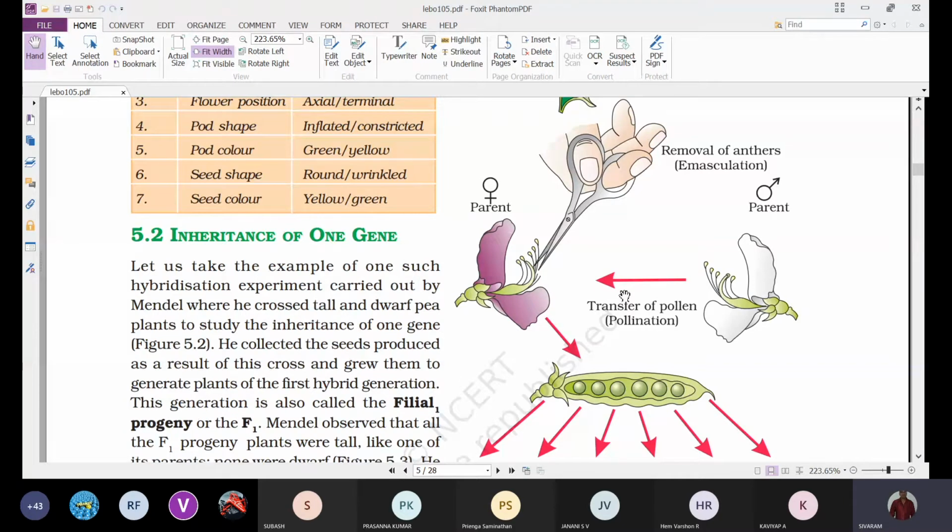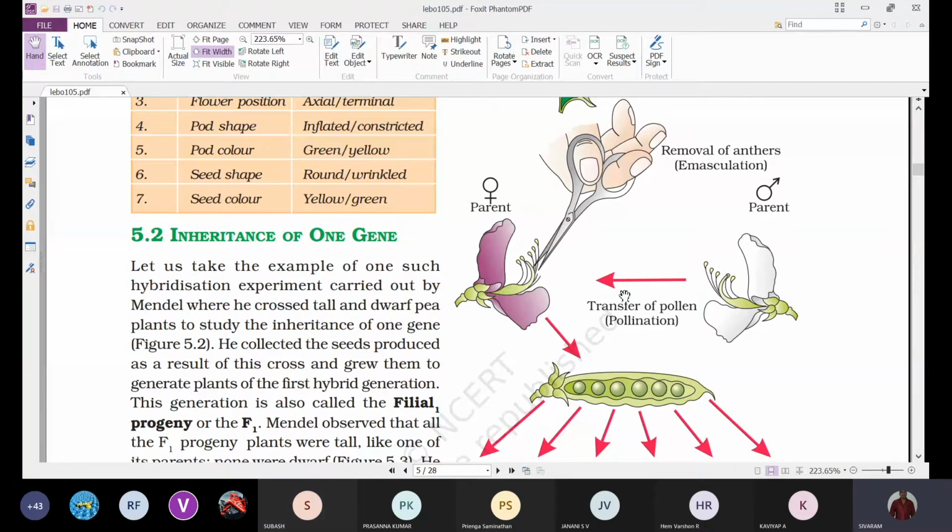And next, when the stigmas are matured, the pollen grains from the anthers of the selected plant are collected, and these pollen grains are deposited on the stigma of the respective plant.